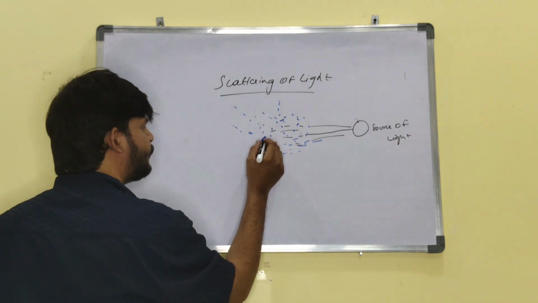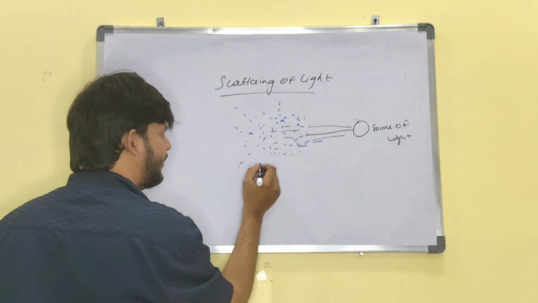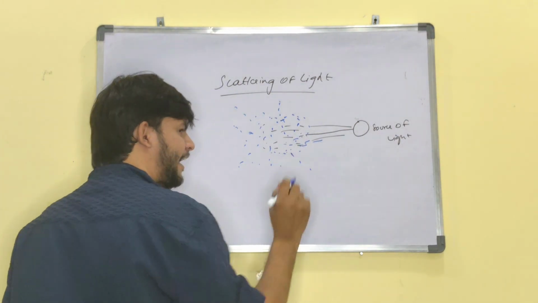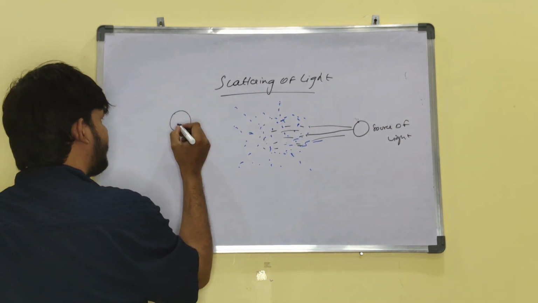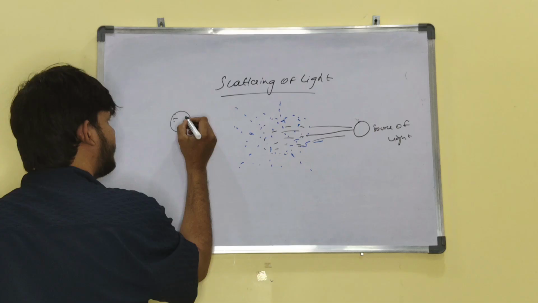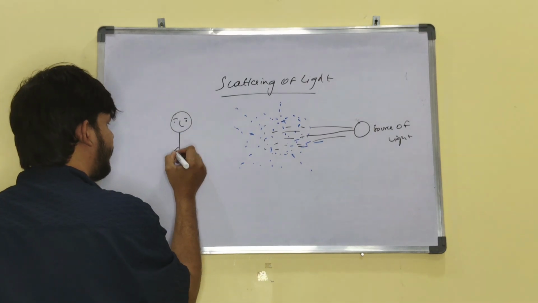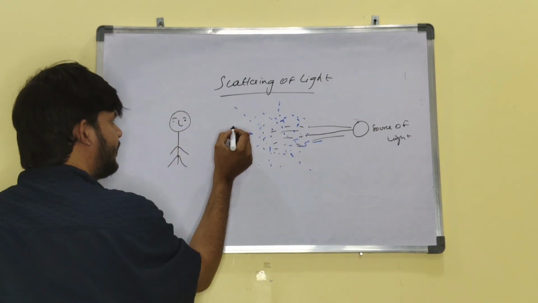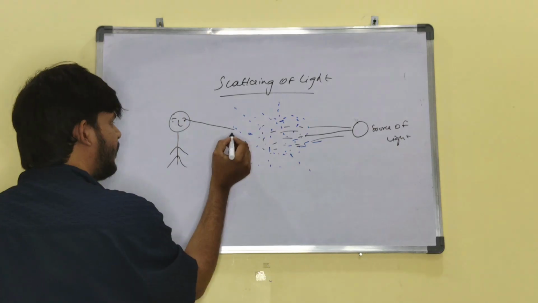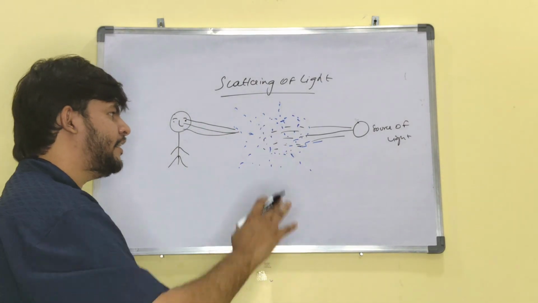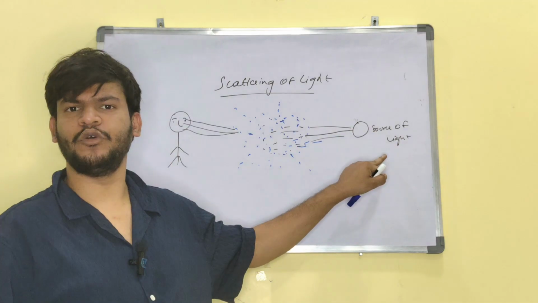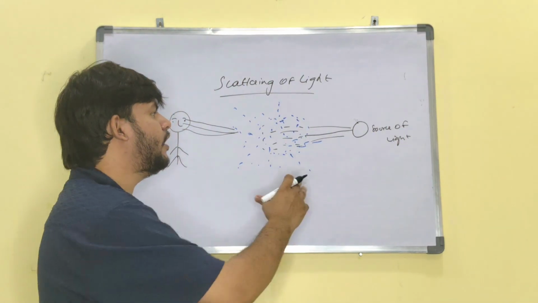For example, it is scattering in 360 degrees, scattering like that, and one person is standing here. The light rays reach his eyes, and he can see that the light is coming from this source, from where the light is.